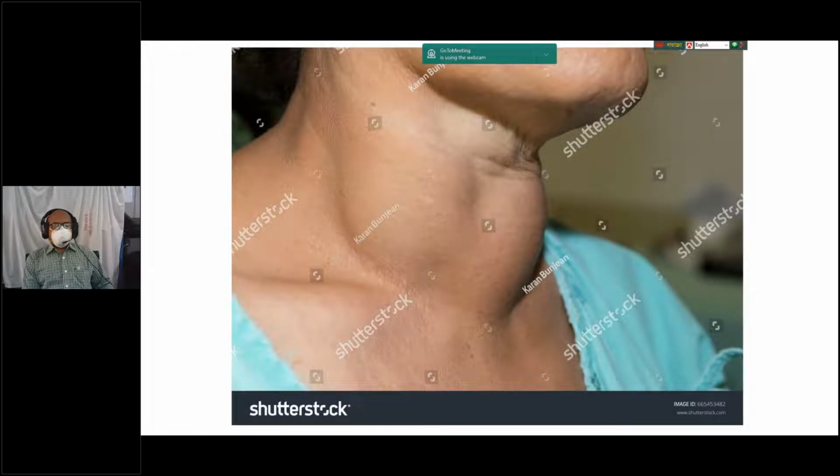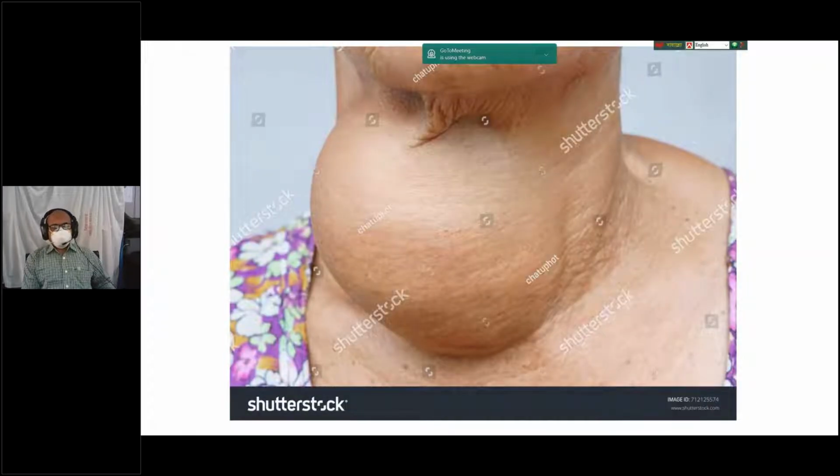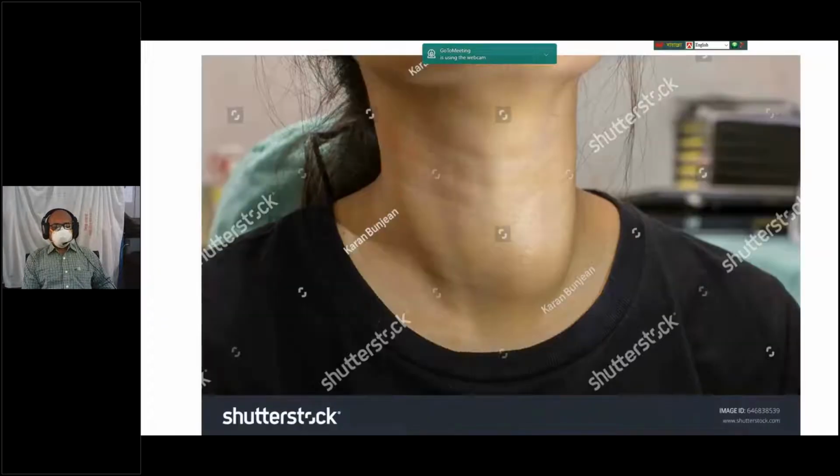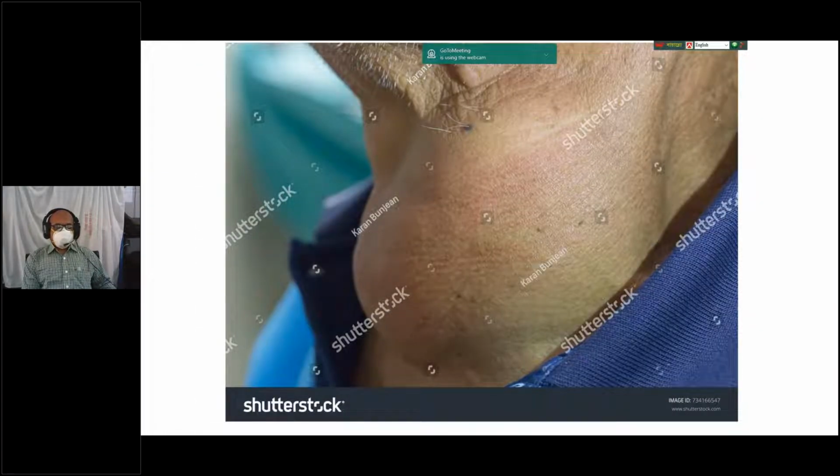These are the features of thyroid swelling. There are different types of thyroid swelling, maybe a single nodule, maybe multiple nodules, or diffuse swelling. This patient shows multinodular swelling because there is no involvement of this mass. This patient has diffuse swelling of the goiter. This patient also has diffuse swelling of the thyroid gland. This patient seems to have redness over the thyroid gland, suggesting maybe subacute or transient thyroiditis or Hashimoto thyroiditis.